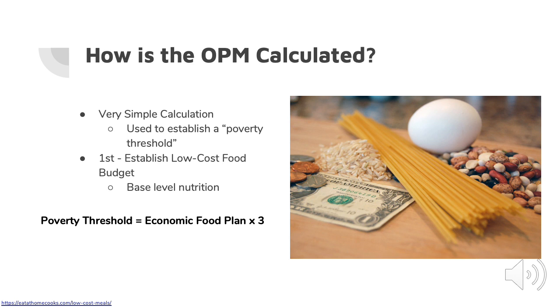In order to assess if someone is in poverty or falls below the poverty threshold, this threshold must first be established. In the case of the official poverty measure, another number must first be developed, known as the low cost food budget. This is the average cost of a simple nutrition plan for a US citizen. Once this budget has been established, the number is multiplied by 3 to account for additional life expenses, and this becomes the poverty threshold.